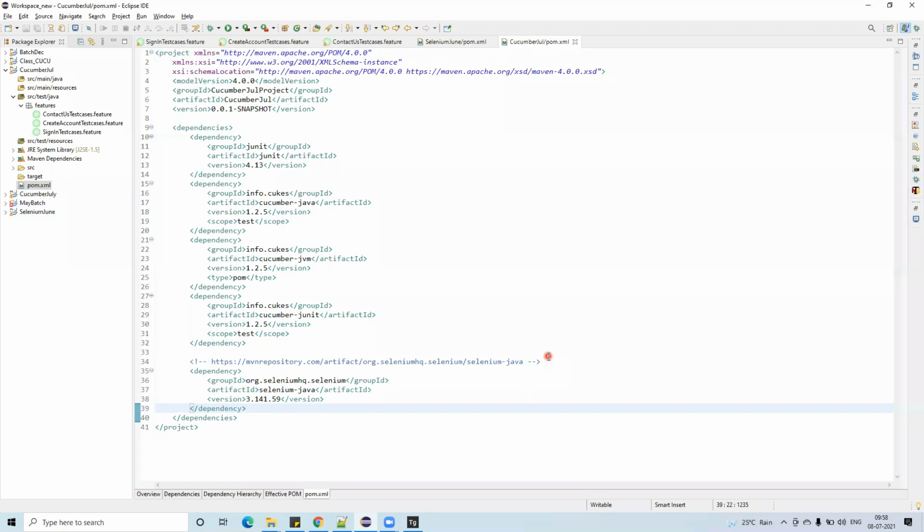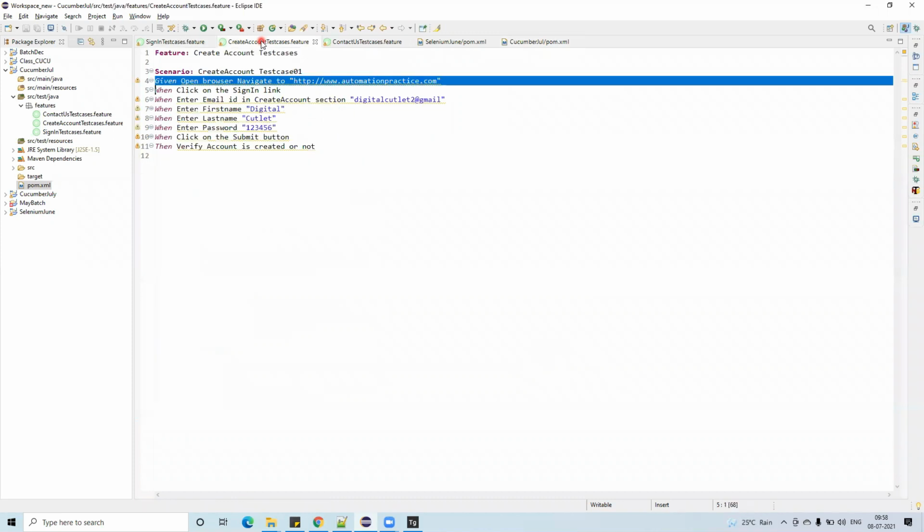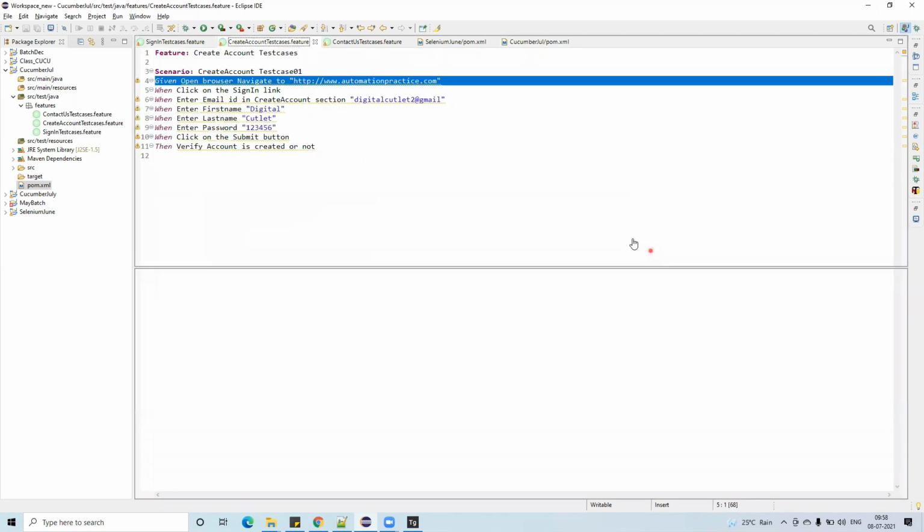Now I can add the selenium steps as well. So selenium is added, that is okay. And now go back to these three files. Let's learn what these three files actually are.